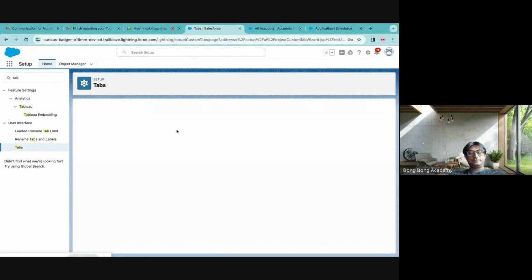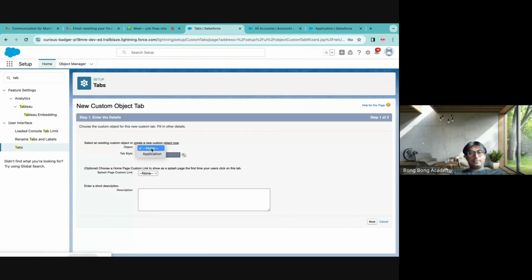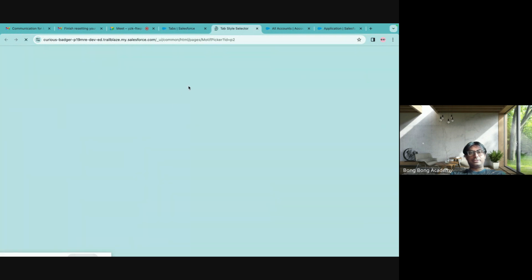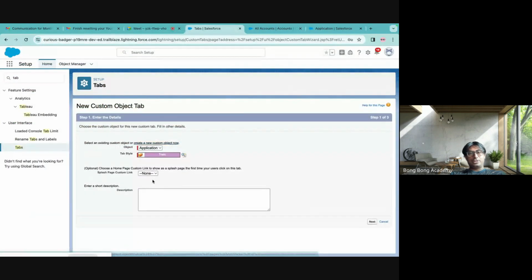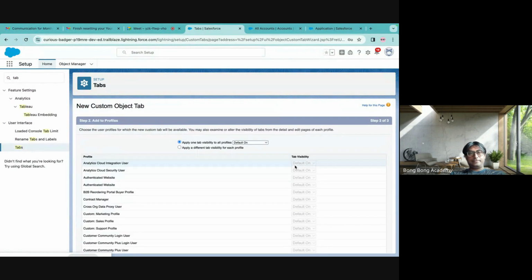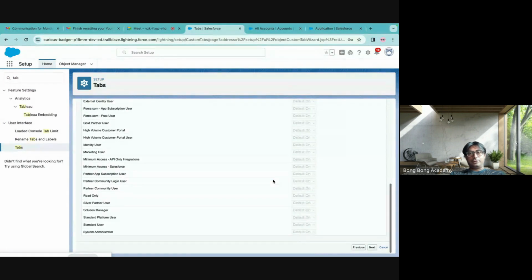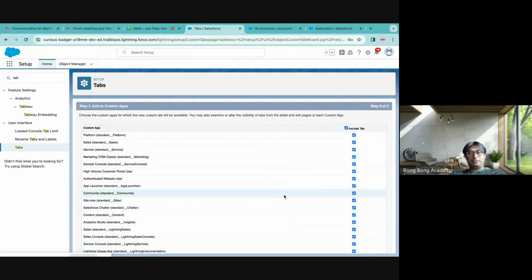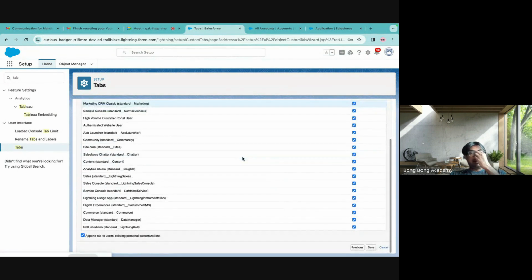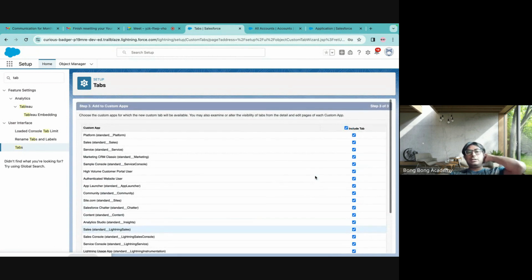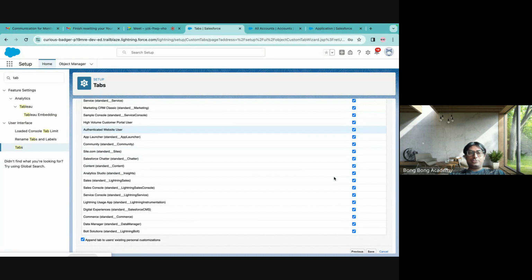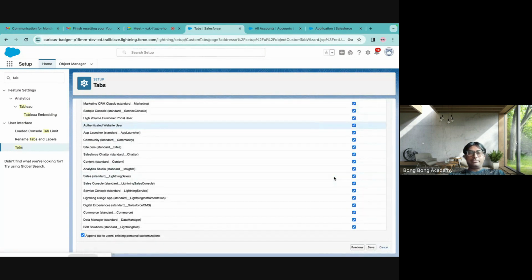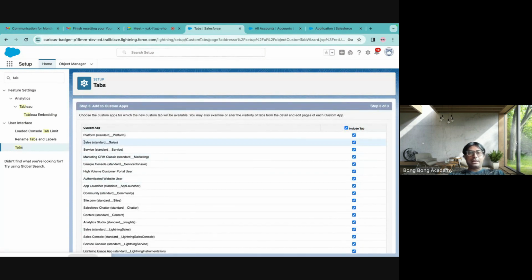So now let us see, the application object is there. It does not have a tab. You have to give a tab style. Choose anything and hit next. And default on for everybody. Keep it that. Include. Now it is saying that it's a new tab. Do you want me to add this in the existing apps? And you are saying okay, add it to any existing app. In the sales app, which was the app we were using. So I'm adding it to my sales app.